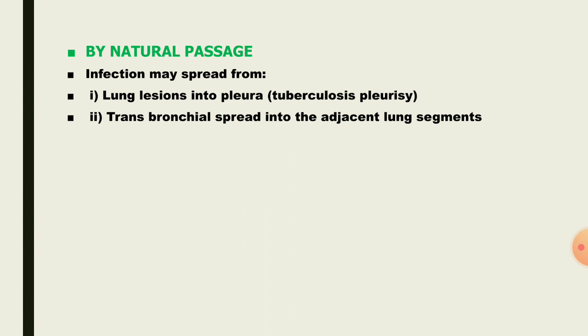Next, natural passages. The natural passages have two routes. The first one is lung lesion into the pleura. This is the transmission of TB from the lungs into the pleura region, which is the tissue covering the lungs. The next one is transbronchial spread into the adjacent lung segment, which means when TB spreads in one side of the lungs and is transmitted into the other side of the lungs, it is called transbronchial spread.